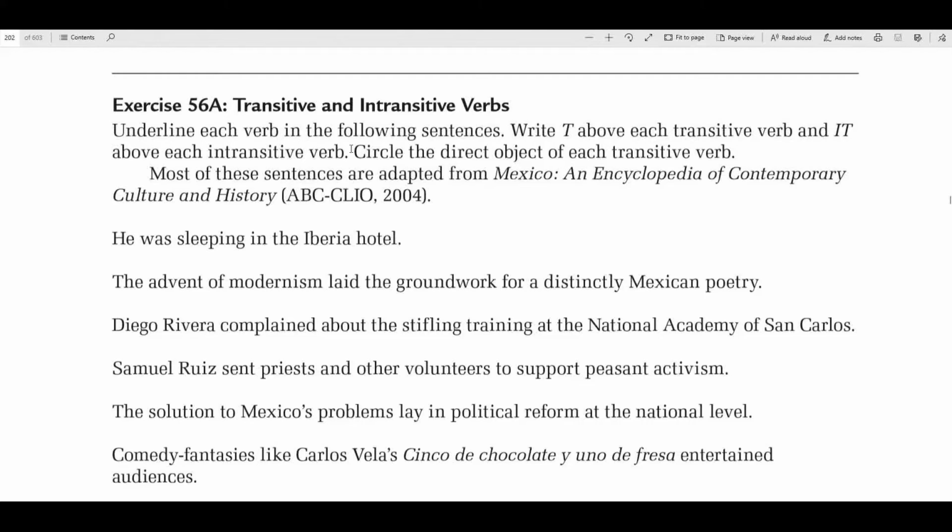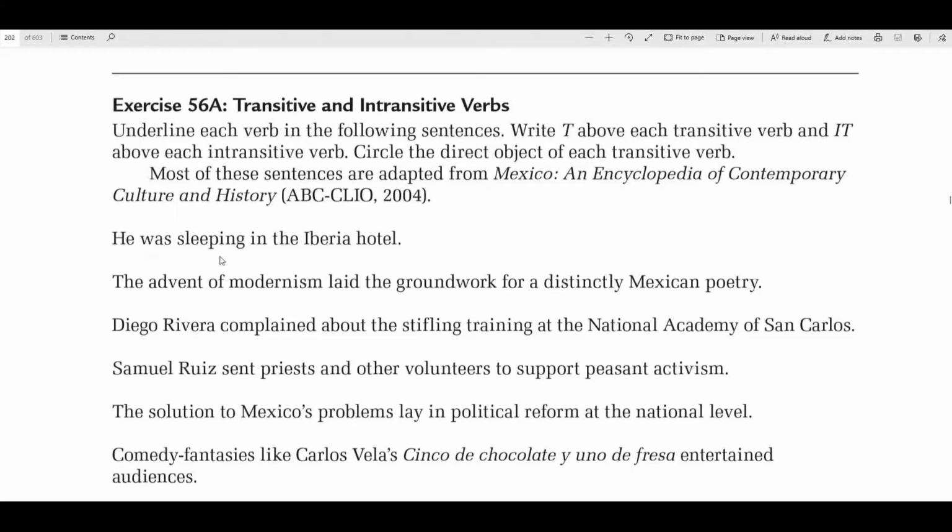All right, underline each verb in the following sentences. Write T if it's transitive and IT if it's intransitive. Circle the direct object of each transitive verb. Okay. He was sleeping in the Iberia Hotel. Okay, that's right, I remember now. A transitive verb, I believe, has a direct object. An intransitive verb does not. I believe that's the difference in those.